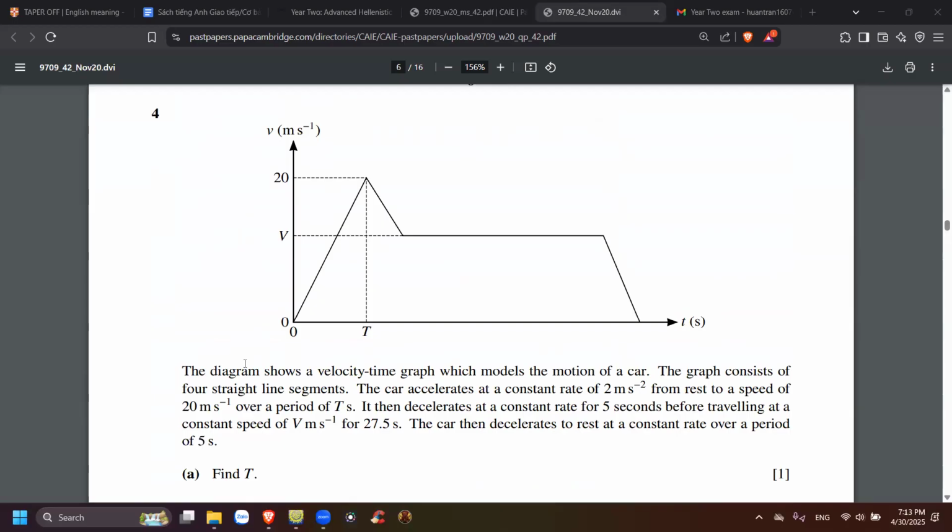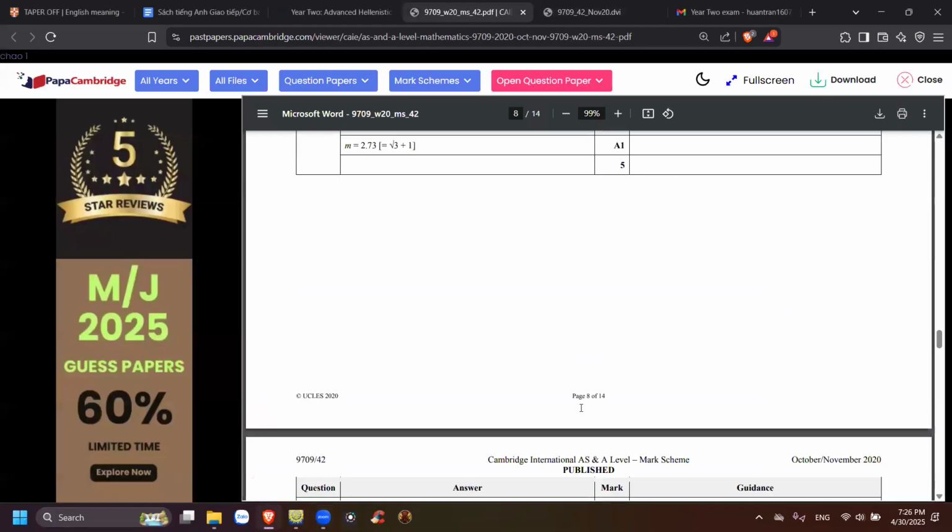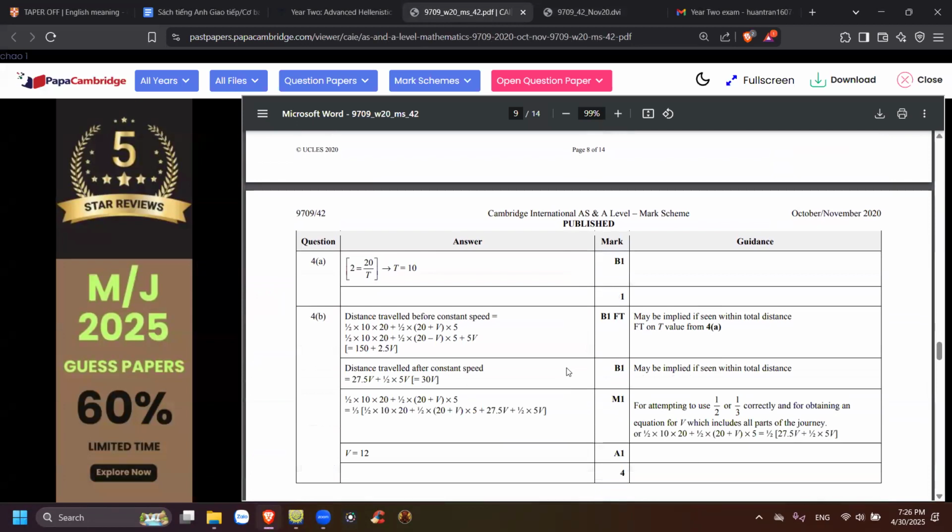Is it drawn to scale? Okay, let's just try it. But why is this one weird, right? Sometimes with these kinds of graphs, it's easy to make mistakes, I think. Okay, t equals 10 and v equals 12.